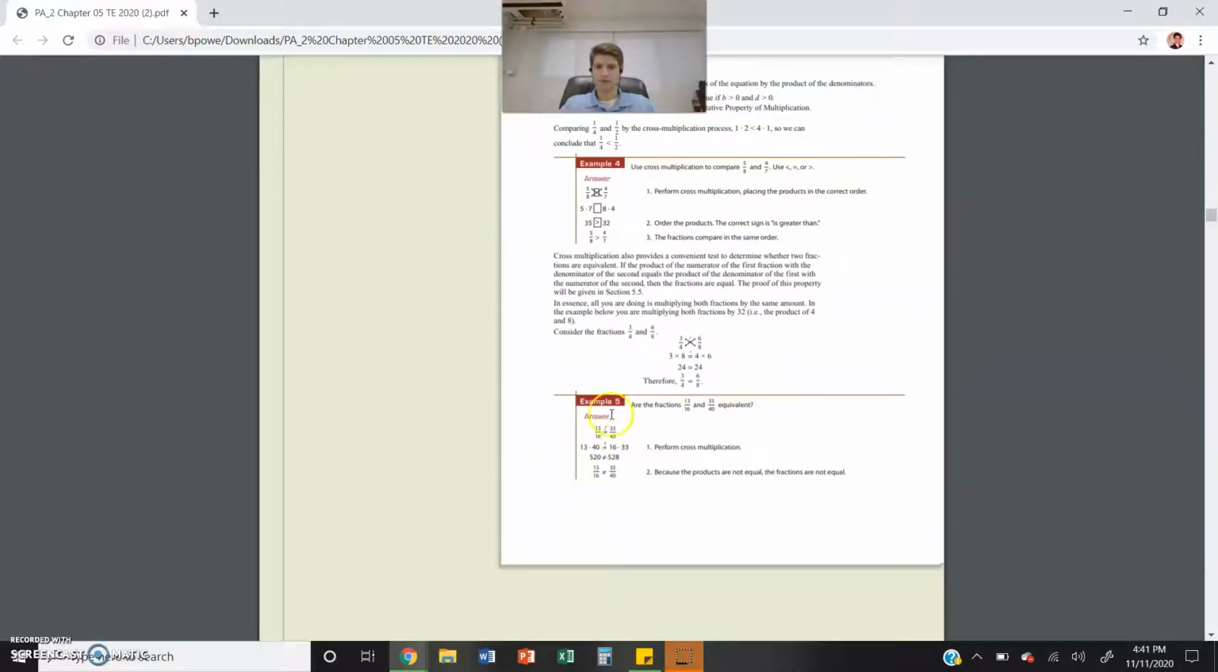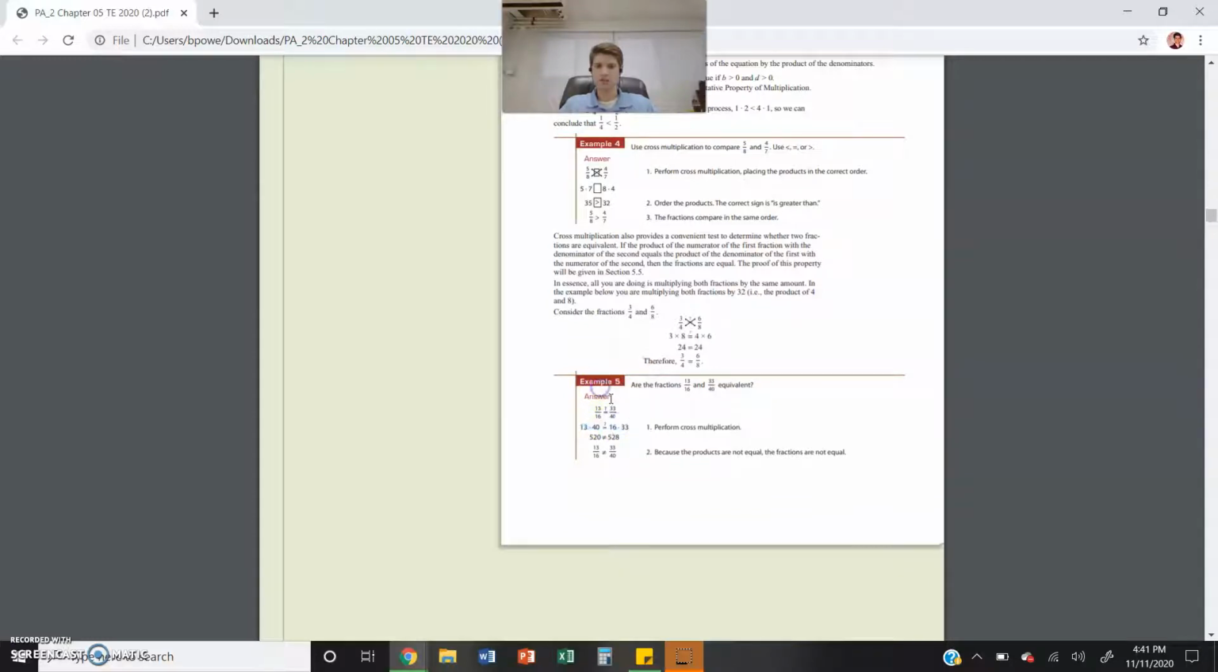Look here. Same thing. You cross multiply. Whenever you cross multiply, 40 times 13 goes on the left side, 520. 16 times 33 goes on the right side, 528. Those are not equal. It's asking, are they equal? For the test, you may see some like, are they equal? If this number is not the same, they're not equal.